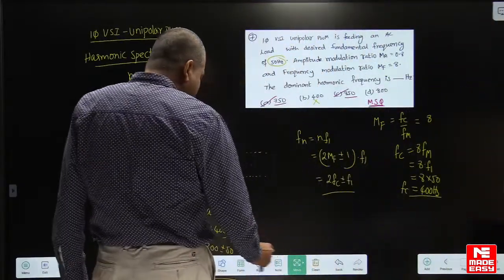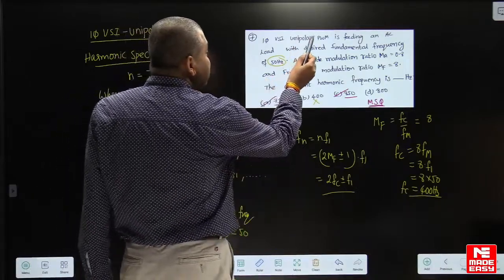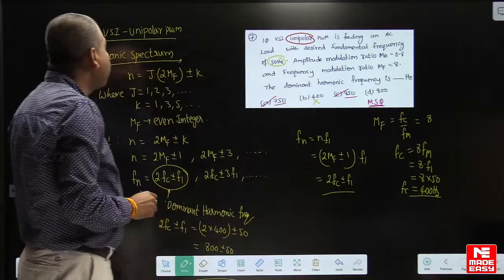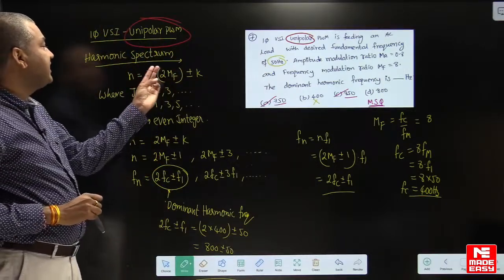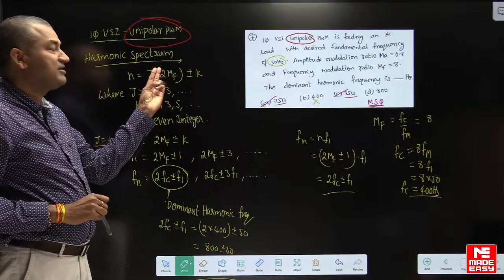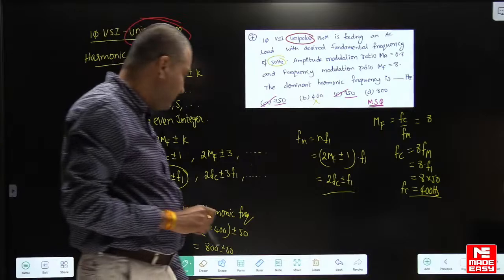Suppose in the same question, instead of unipolar, they have given bipolar. For bipolar, J into MF plus or minus K. I have given that formula also. You try that later, okay?